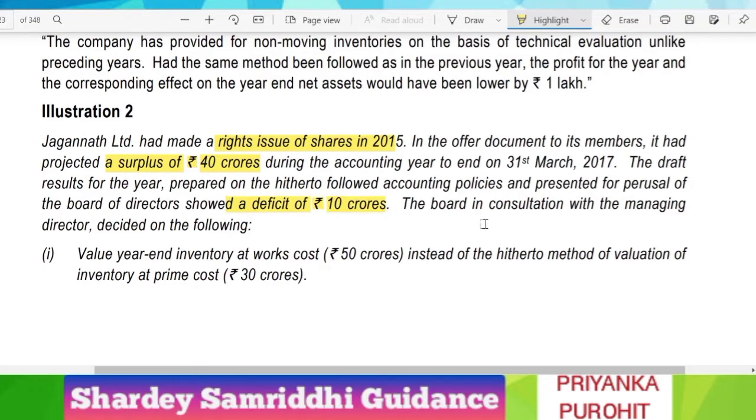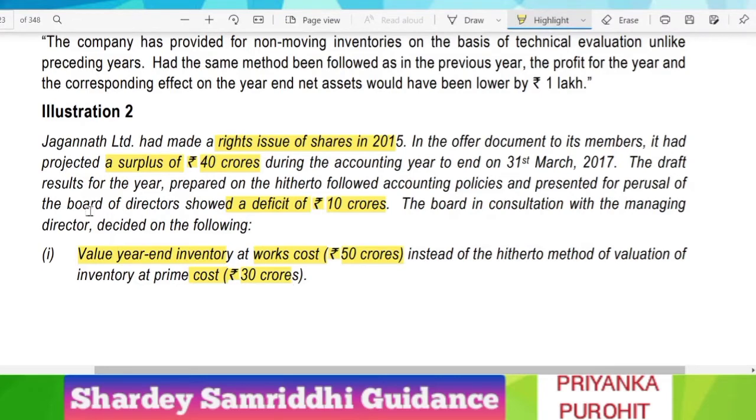The board, in consultation with the managing director, decided on the following. First, value year-end inventory, that is the closing value of inventory, at works cost of 50 crore instead of the hitherto method of valuation of inventory at prime cost, that is 30 crores.